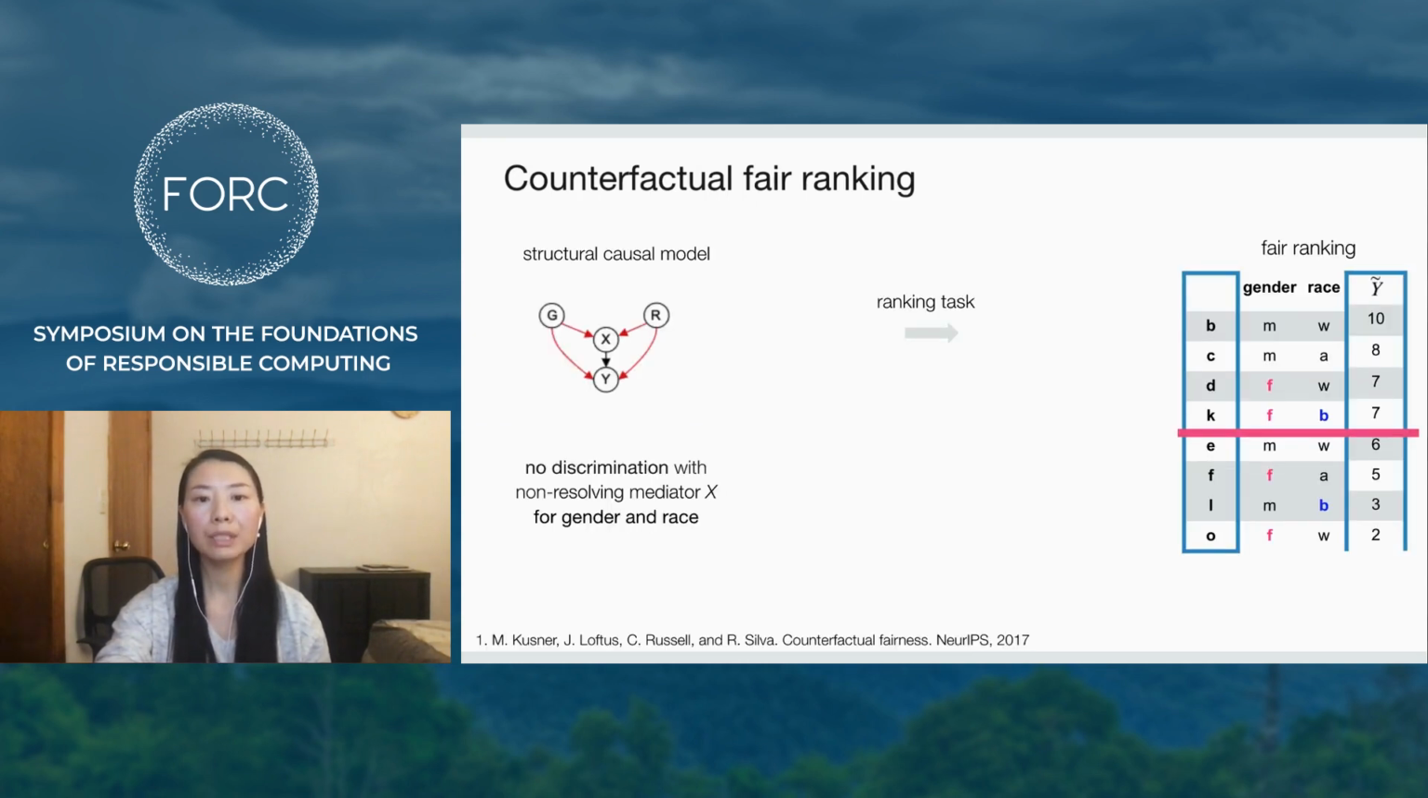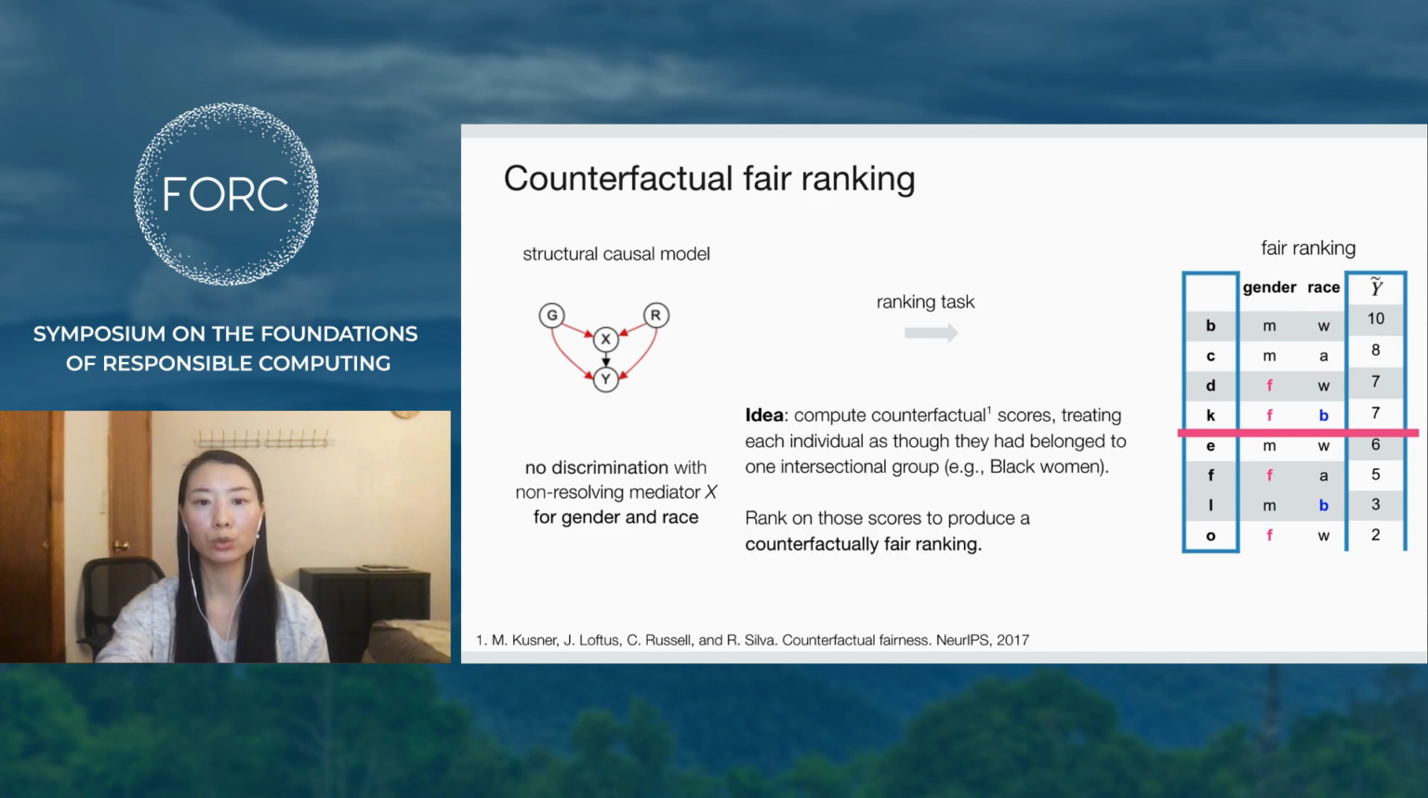Once the goal has been decided, we can then use the causal model to compute counterfactual scores, the scores that would have been assigned to the individuals if they belong to one particular subgroup, defined by fixed values of R and G, while holding the weightlifting scores X fixed in the resolving case, and then rank candidates based on these scores.